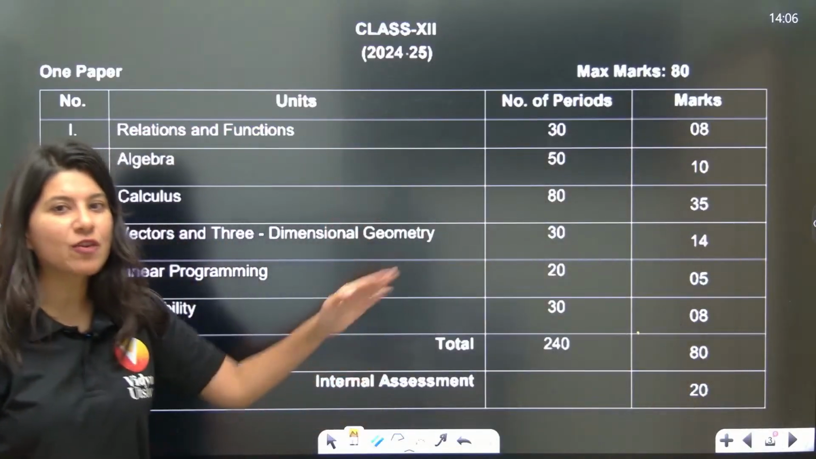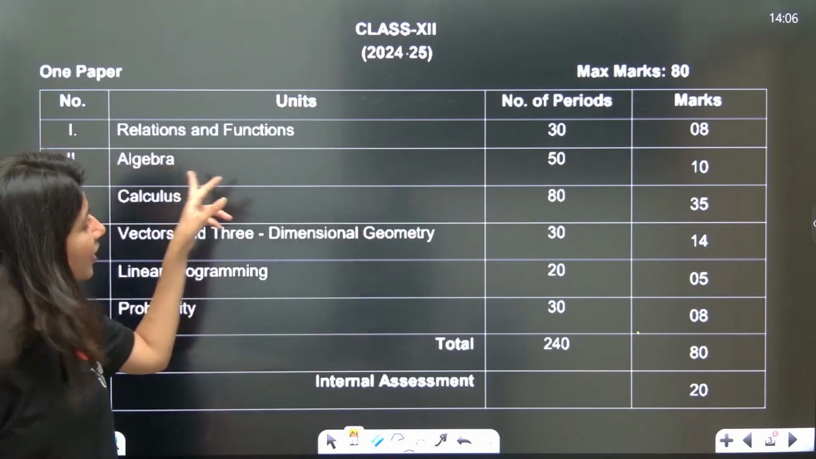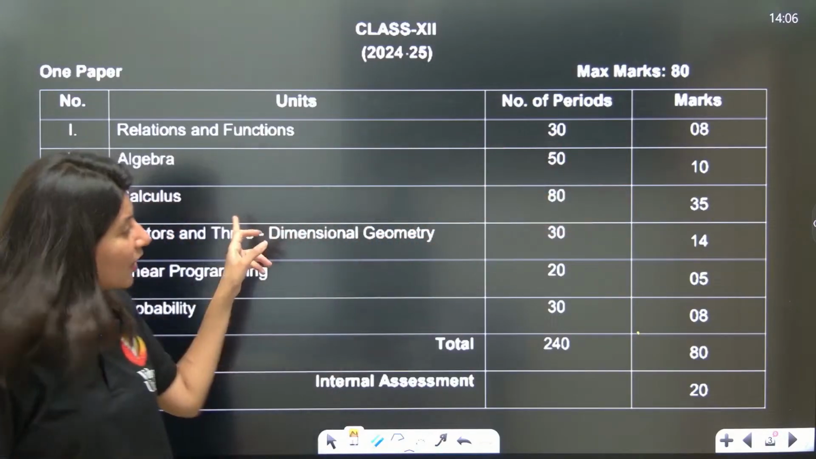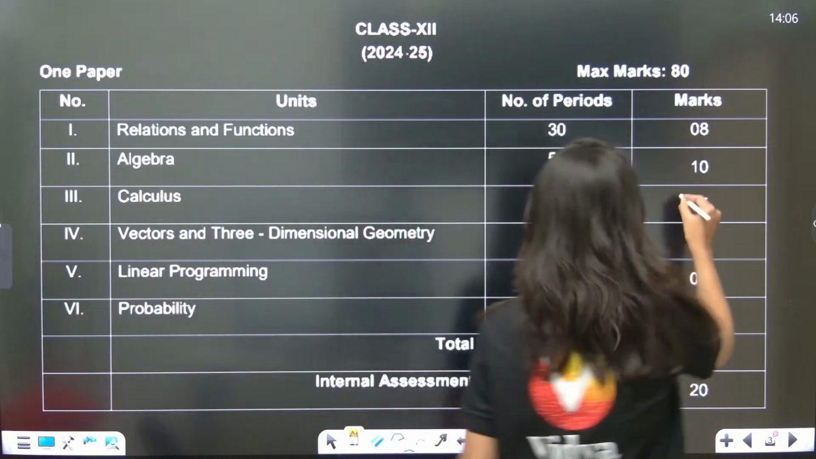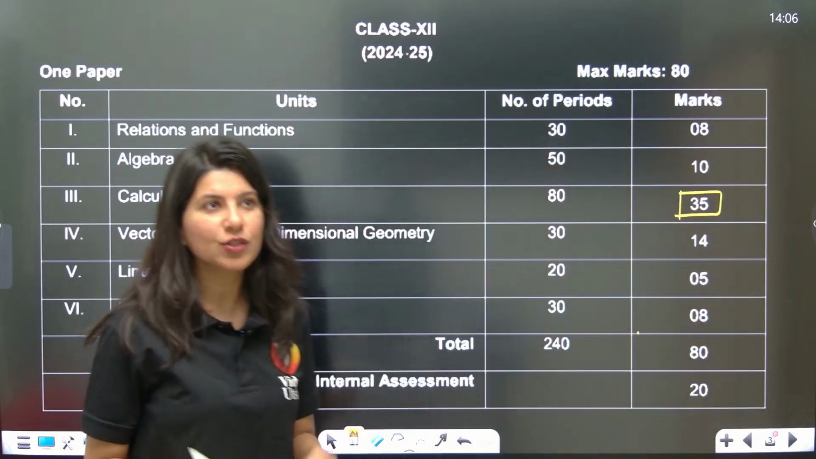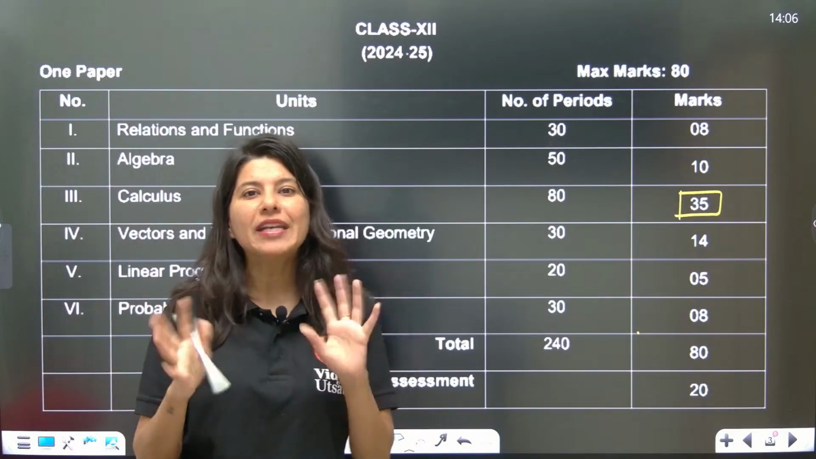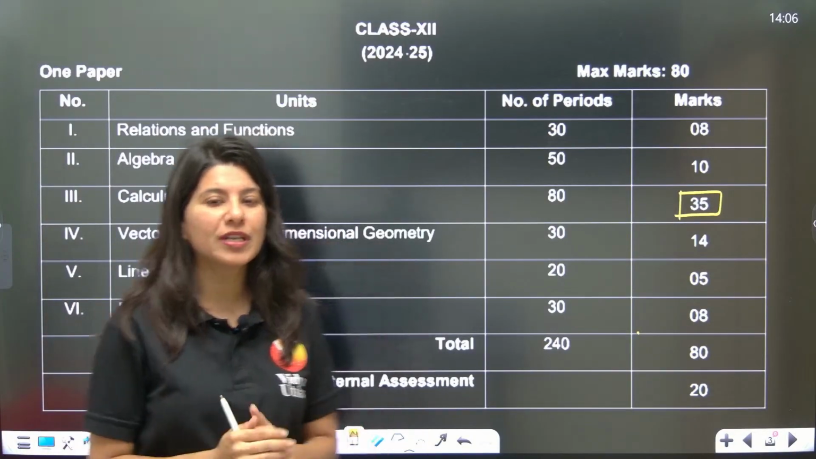So this unit-wise breakage, I hope that you guys are aware. Relations and functions 8 marks. Algebra is 10 marks. Calculus 35 marks. Yesterday we were done and dusted with 14 marks from calculus. Today's session is going to be all about the rest of the marks, that is 25 marks, we are going to get from today's session only.